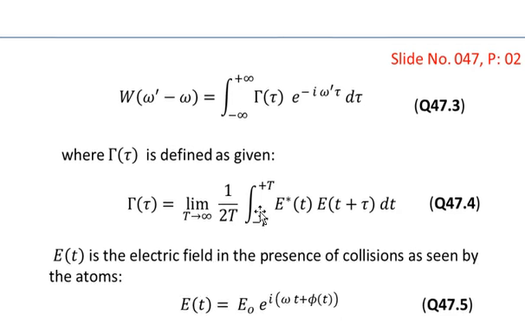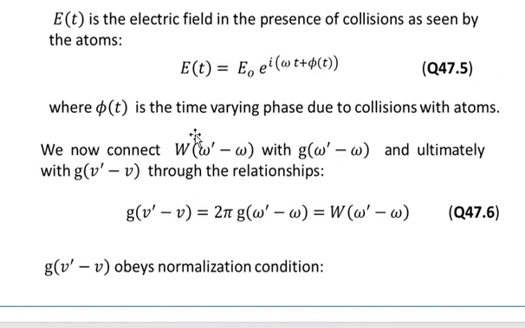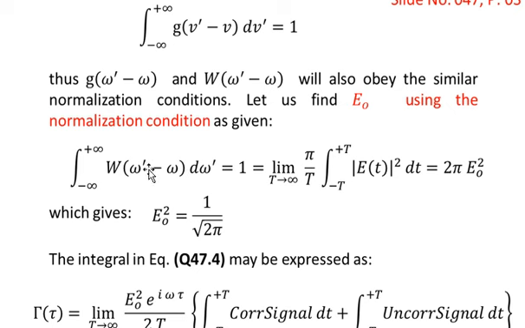So we can substitute capital W in terms of the integral in terms of gamma of tau. And you know that this gamma of tau is given by equation number 4 over here in terms of the autocorrelation function of the electric field of the incident beam. So it means that we have to solve gamma of t in equation number 4. Then we have to plug in the value of gamma of t in the integral shown in equation number 3, and then we have to substitute this value of capital W in this equation over here. And then we have to solve all these integrals successively.